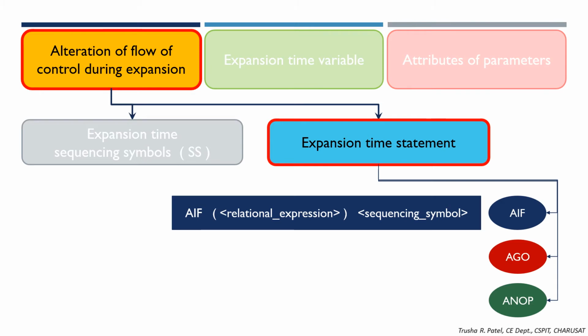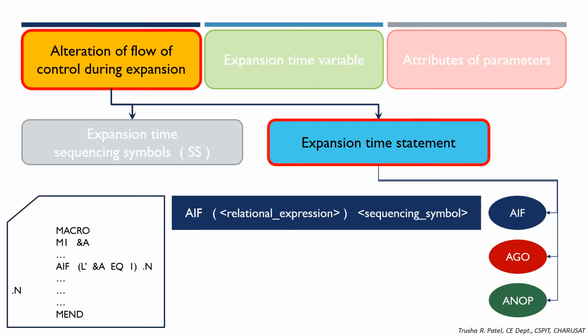Let us take one example. Here we have one AIF statement. In that we have the relational expression followed by the sequencing symbol. Option number 1 is that this relational expression is true. In that case, the next execution will be the statement having this sequencing symbol in the label field.